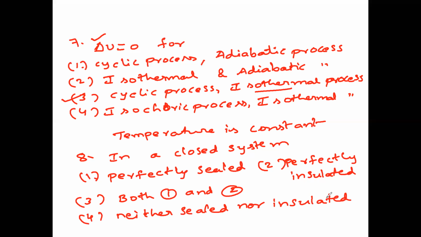So what is a closed system? It is one in which only heat is exchanged with the surroundings but not matter. So in a closed system, which is the right option? It is perfectly sealed. It is not necessarily perfectly insulated. It is perfectly sealed because only heat is exchanged with the surroundings, like a water bottle you can take. A water bottle is perfectly sealed. It is a closed system. I hope it is clear.